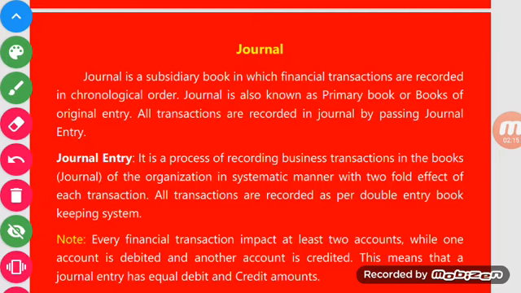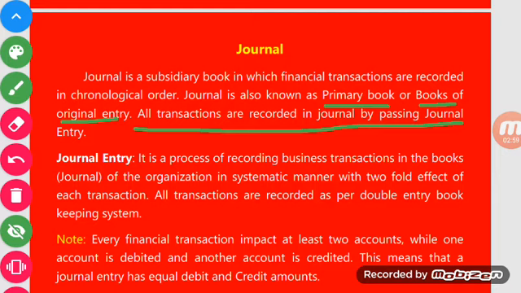What is chronological order? Transactions are recorded date-wise. Journal is also known as the primary book or book of original entry. This is the alternative name of a journal. The point to be noted here is that all transactions are recorded in the journal by passing a journal entry. Every transaction is recorded by passing a journal entry.